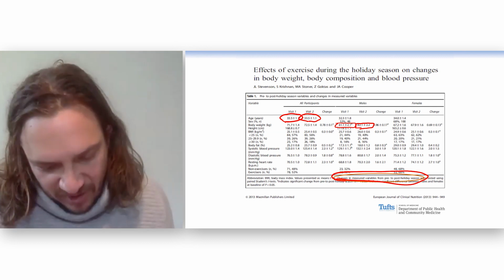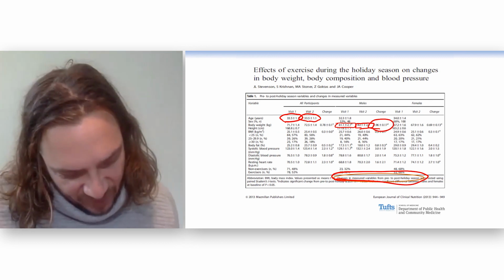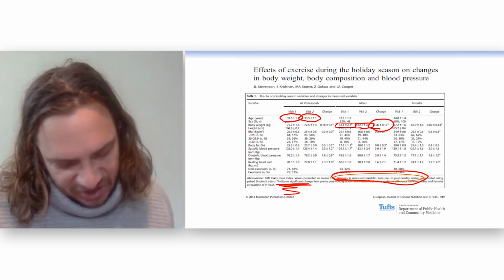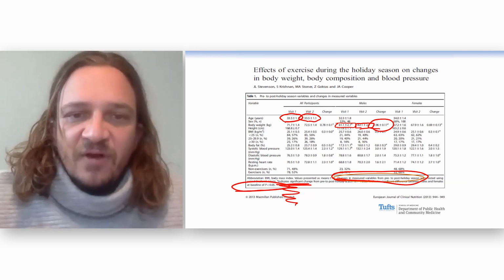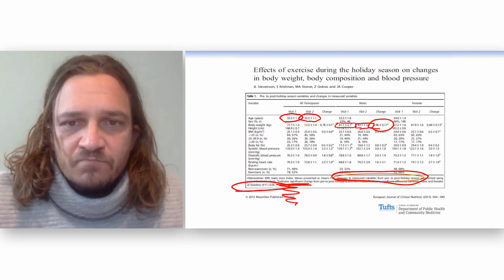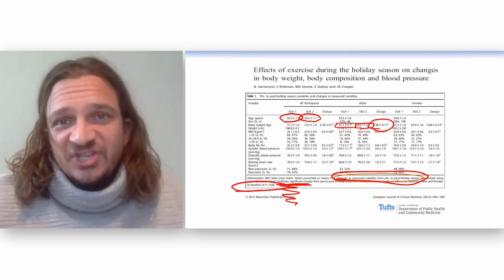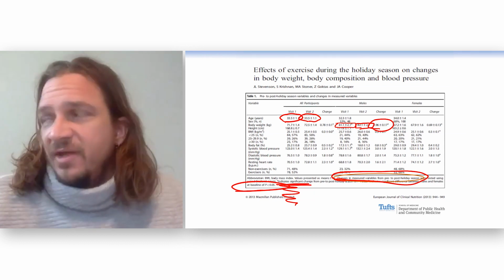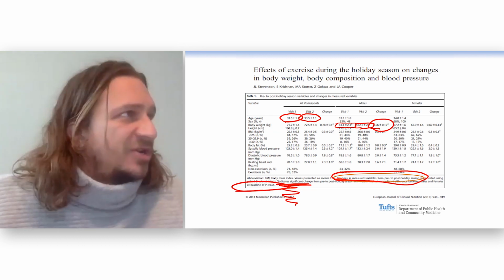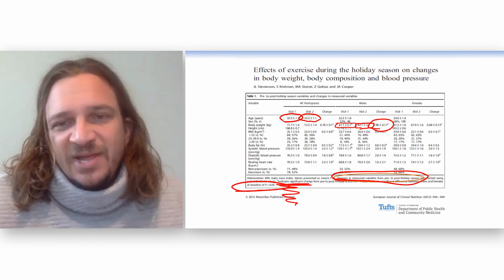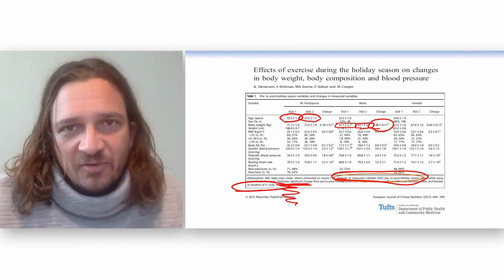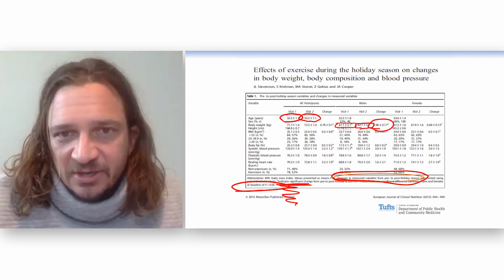Well, we have a little letter there, 0.96. A, if we go down to A, significant change at an alpha level of 0.05. So on the average, you gain a significant amount of weight during the holiday season. And we asked the follow-up question, is it clinically relevant? Yeah, 2 pounds. 2 pounds is nothing, right? I can gain 2 pounds during breakfast.